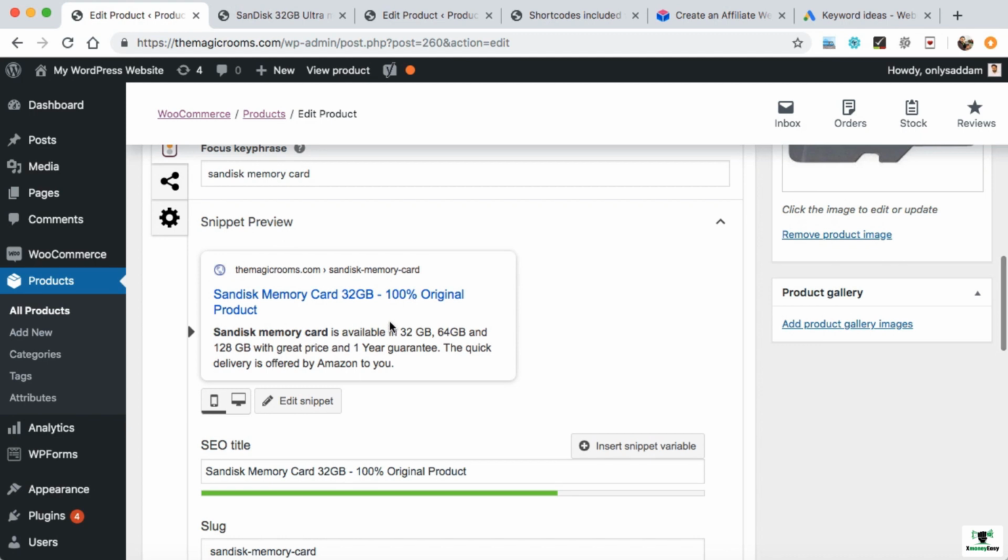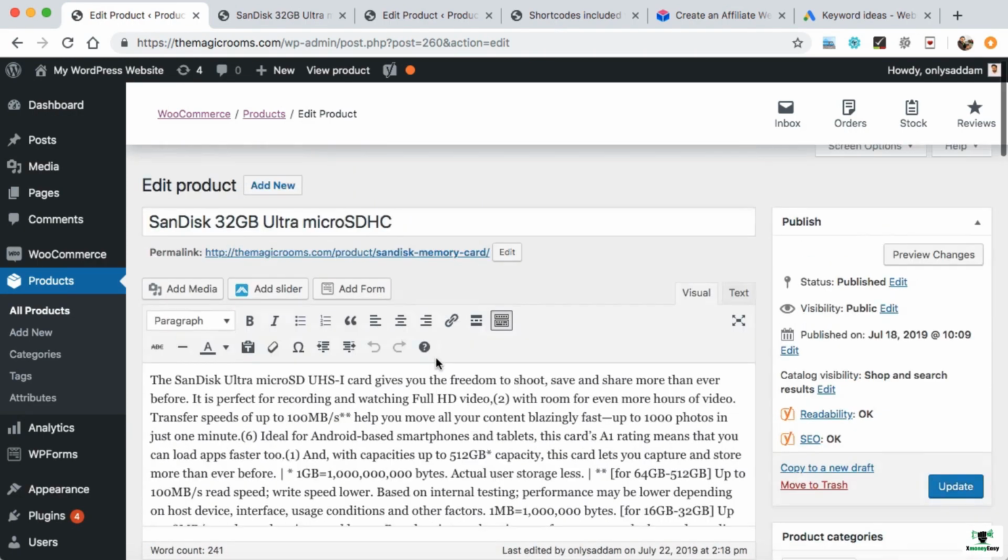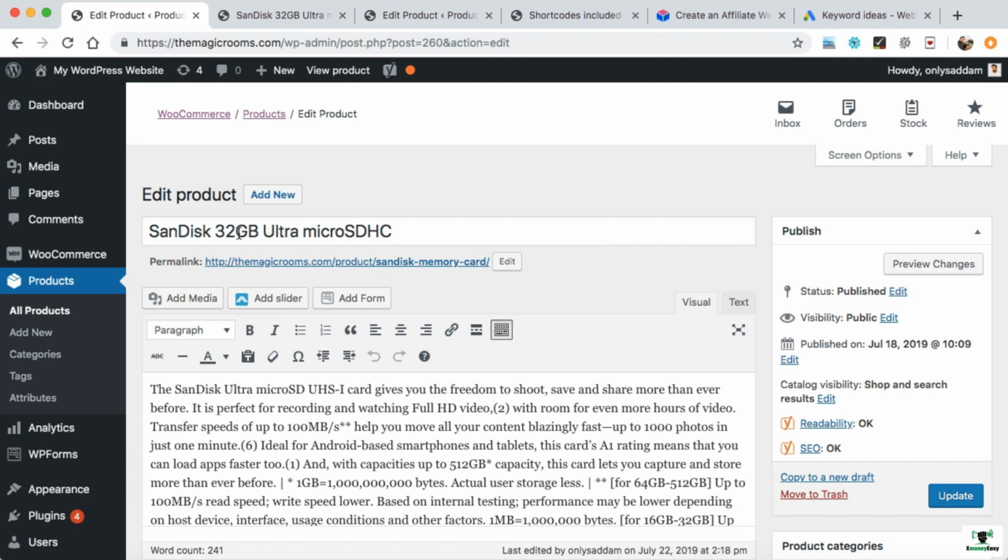So now whenever your article or whenever this product will be ranking on Google, the result will look something like this. The URL will be appearing like this, SanDisk memory card. This will be the product title appearing, and that's the meta description. So that's all you have to do. Now include the same keyword in this product description as well and into the title. So it will help you to rank this product on the Google organic results very fast.